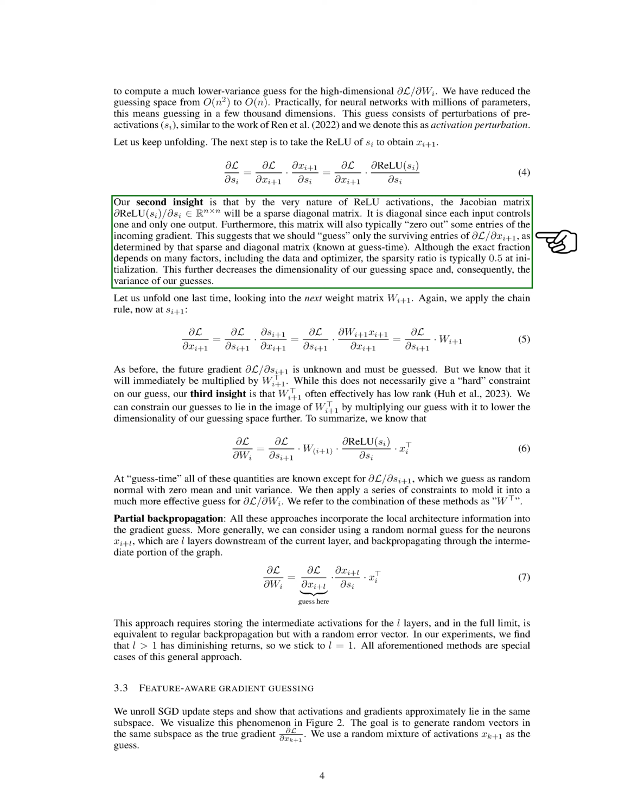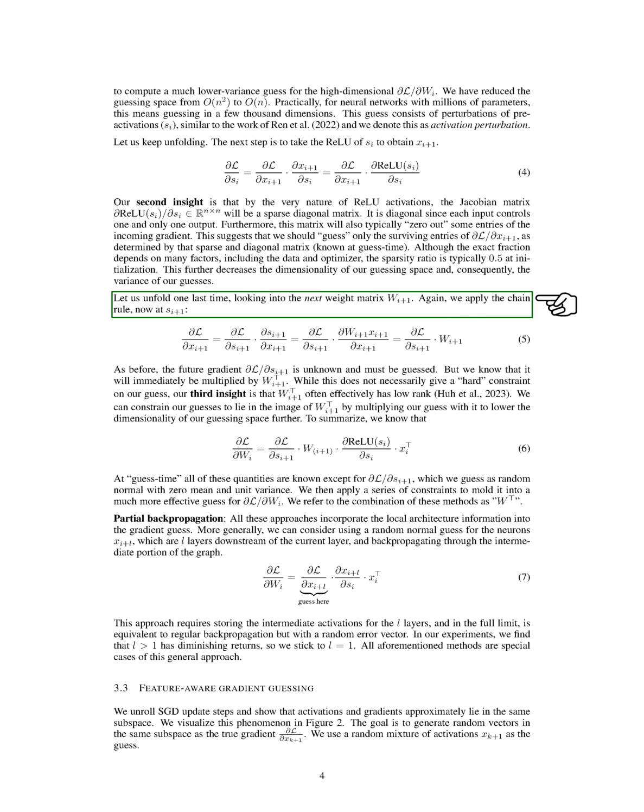Furthermore, this matrix will also typically zero out some entries of the incoming gradient. This suggests that we should guess only the surviving entries of partial X_I plus 1, as determined by that sparse and diagonal matrix known at guess time. Although the exact fraction depends on many factors, including the data and optimizer, the sparsity ratio is typically 0.5 at initialization. This further decreases the dimensionality of our guessing space and, consequently, the variance of our guesses.